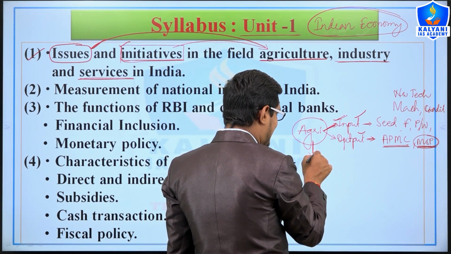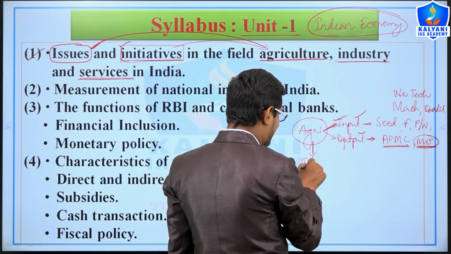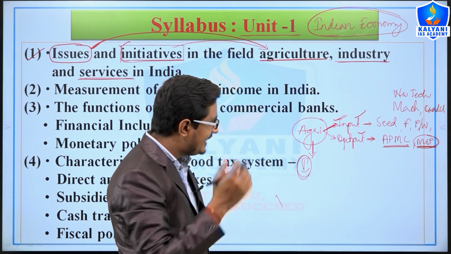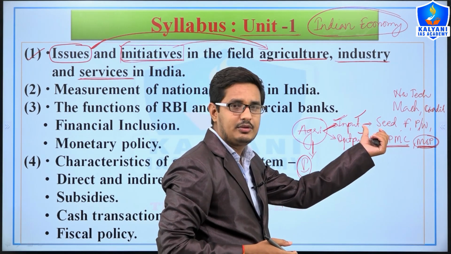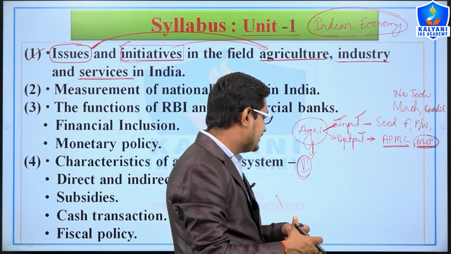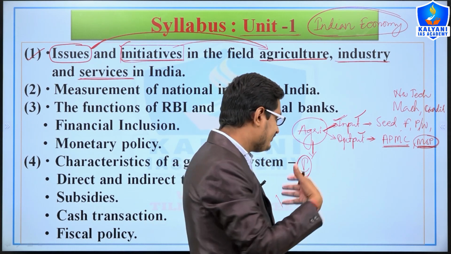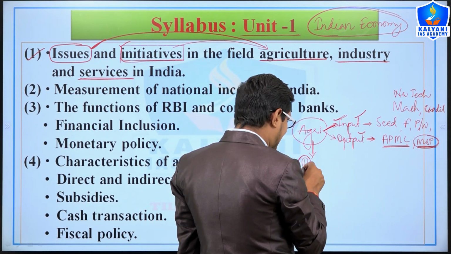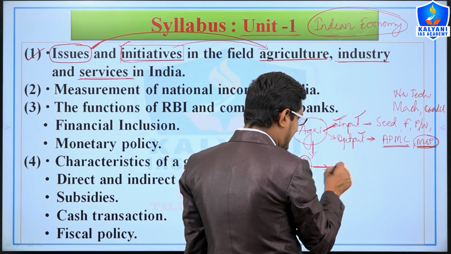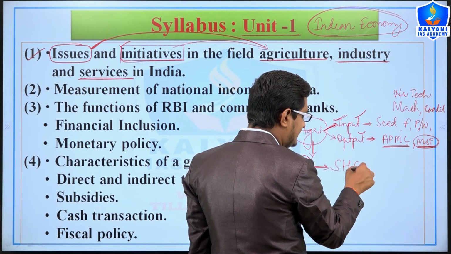And the second thing is initiatives. You need to remember, if there is an issue in a particular topic, then definitely the government would have solved it through many policies and mechanisms, right? So in initiatives we will study things like the soil health card.